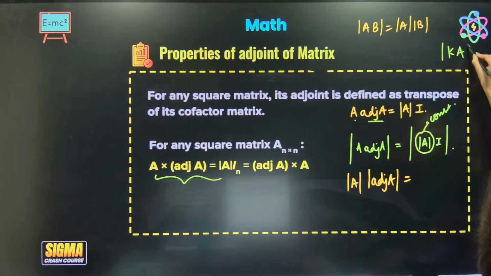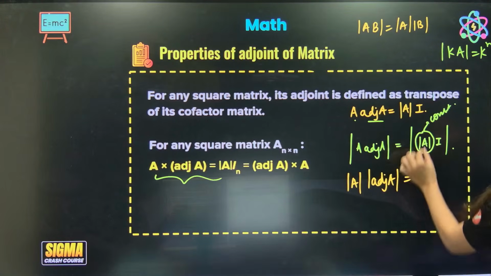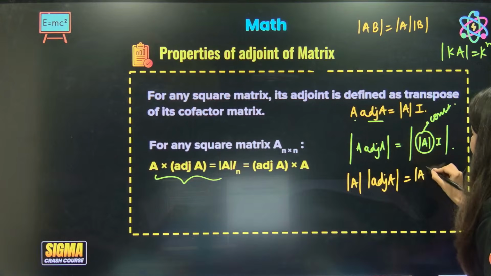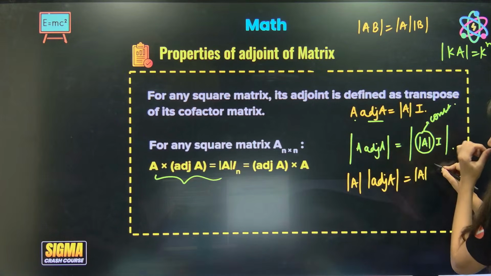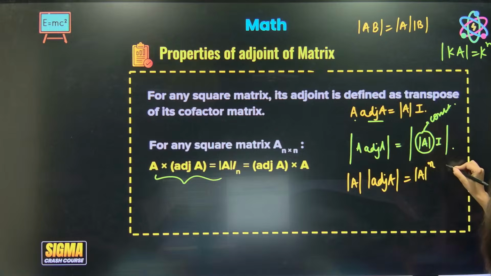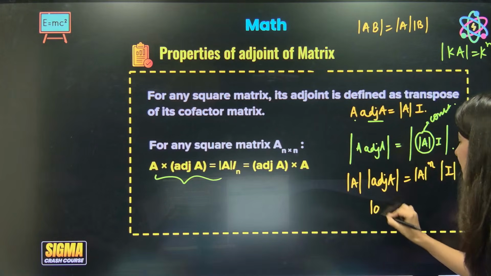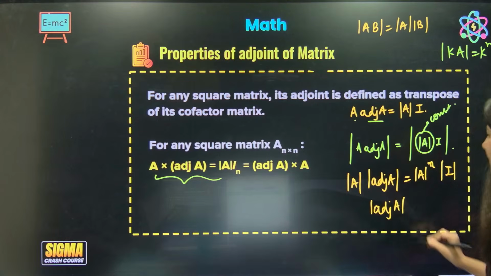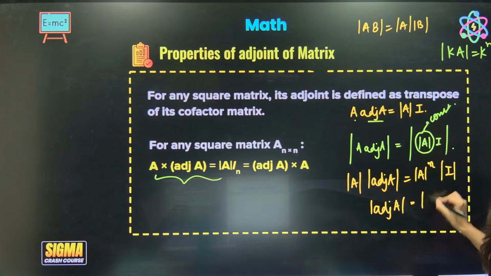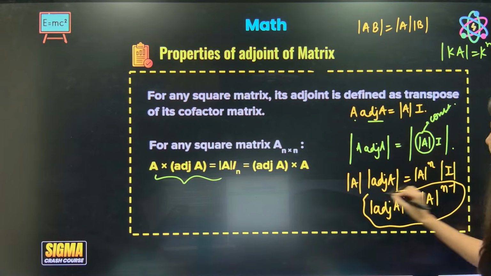Determinant kA is equal to k power n determinant A. So this will come out as a constant, and a constant comes out only when we apply the power. And this is determinant I, you know determinant I is 1. So determinant adjoint of A is determinant A power n minus 1. This is the property. Very important.